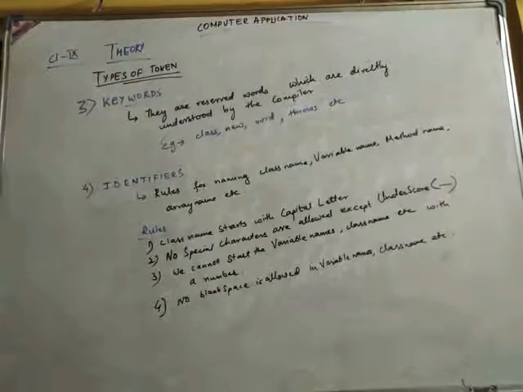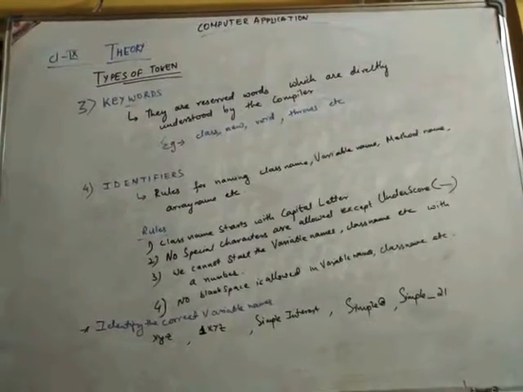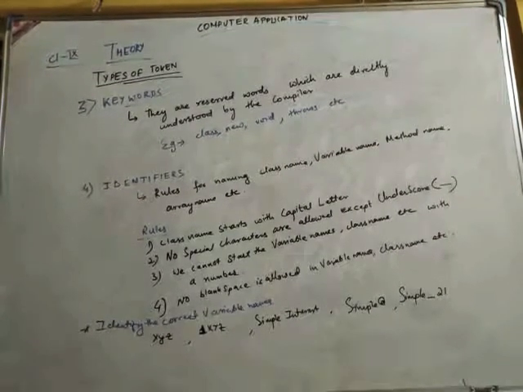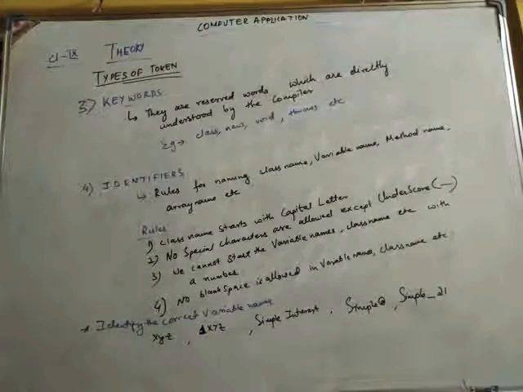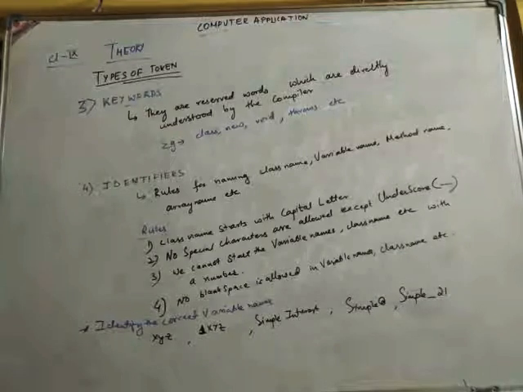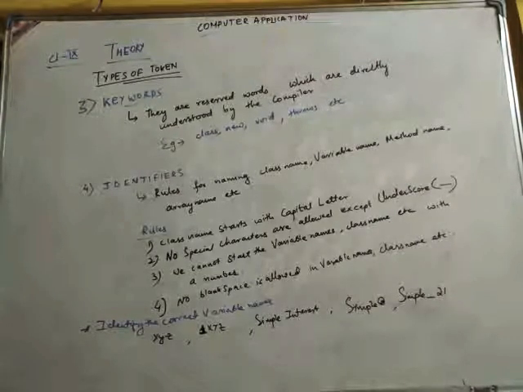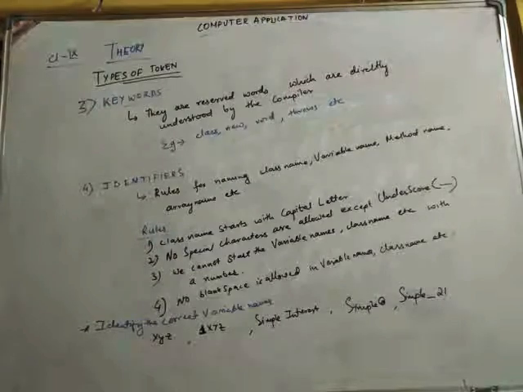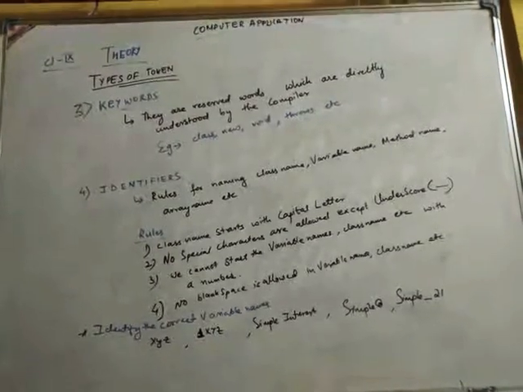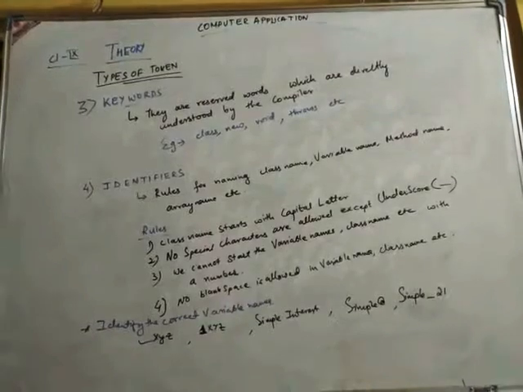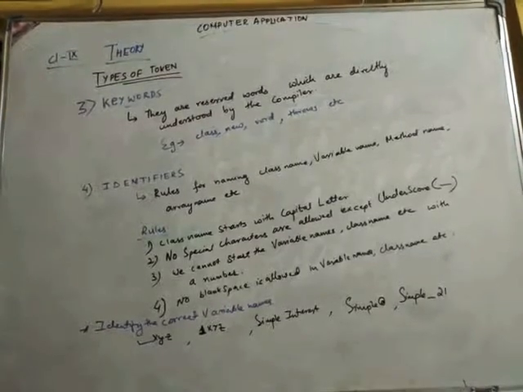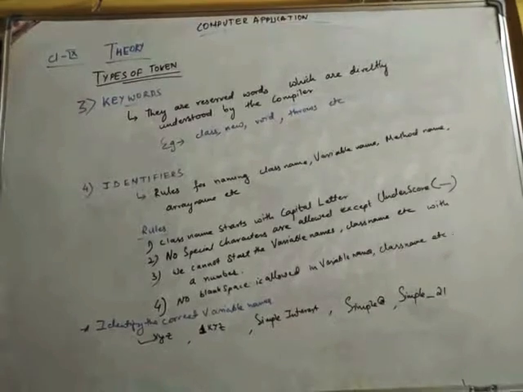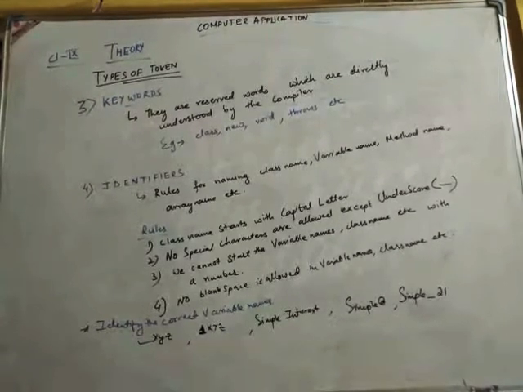Let's take an example. The question is: identify the correct variable names. We are given xyz, 1xyz, simple interest, simple@rate, simple_21. From here, the first, xyz, has no problem because it satisfies all 4 rules, so the first one is correct. Now the second, 1xyz, is wrong because it contradicts point number 3, that we cannot start a variable name or class name with a number.